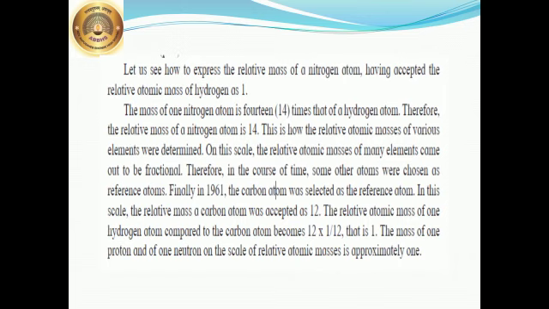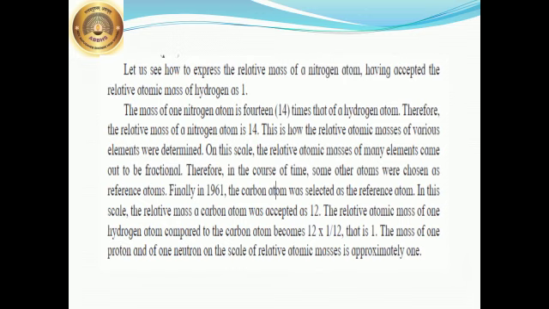Now here what happens is, on this scale the relative atomic masses of many elements came out to be fractional. Therefore, in the course of time some other methods were chosen. Finally, in 1961, the carbon atom was selected as the reference atom. In this scale, the relative mass of a carbon atom was accepted as 12.